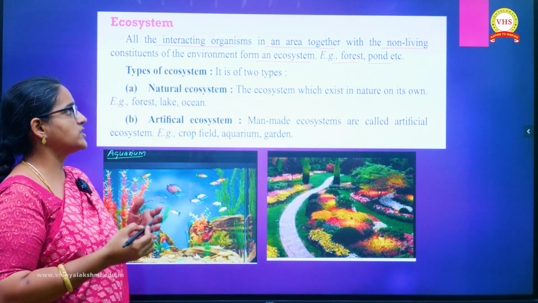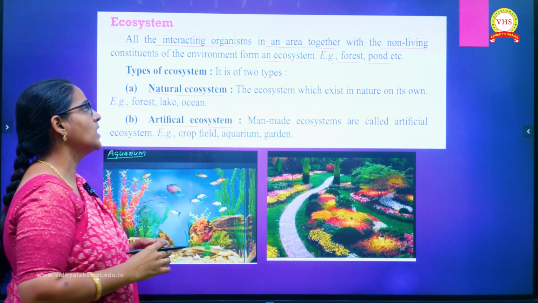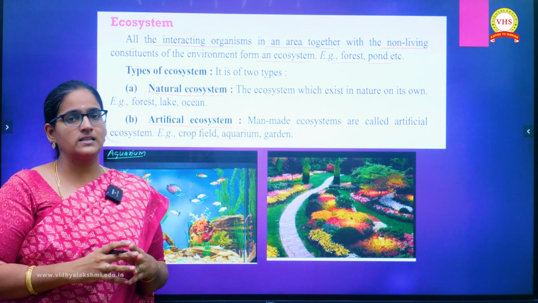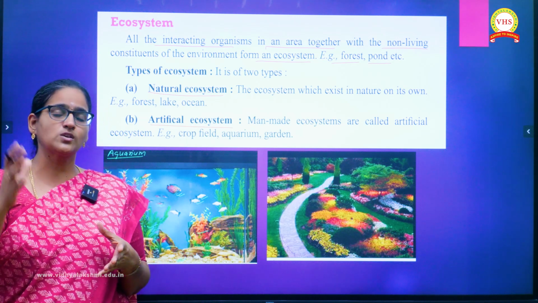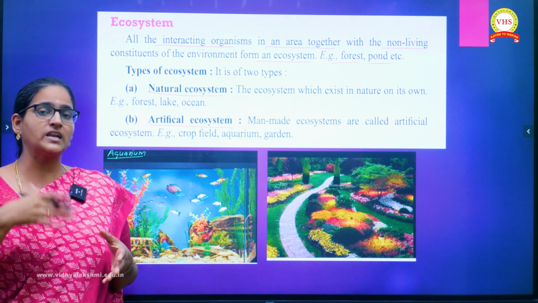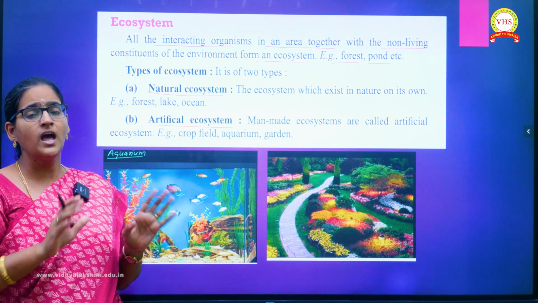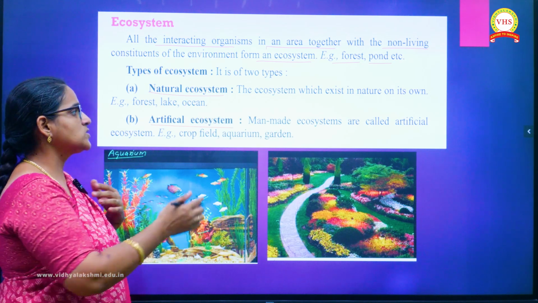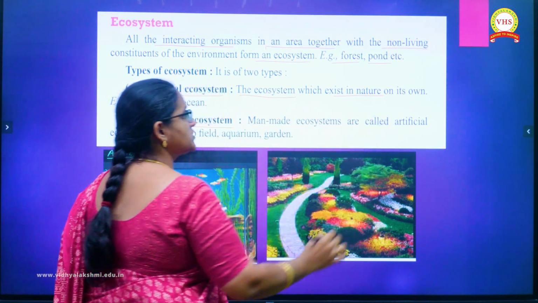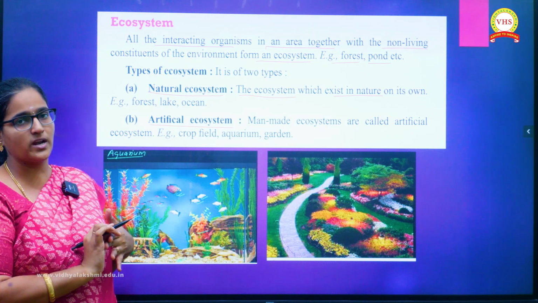Based on the nature, we have two types of ecosystem. One is the natural ecosystem and the other is the artificial ecosystem. As the word tells, a natural ecosystem is already present in nature. Human beings don't have any intervention in creating it. We don't have any role there. It is already existing in nature and we just live there. Look at the definition: the ecosystem which exists in nature on its own, already present, is called a natural ecosystem.